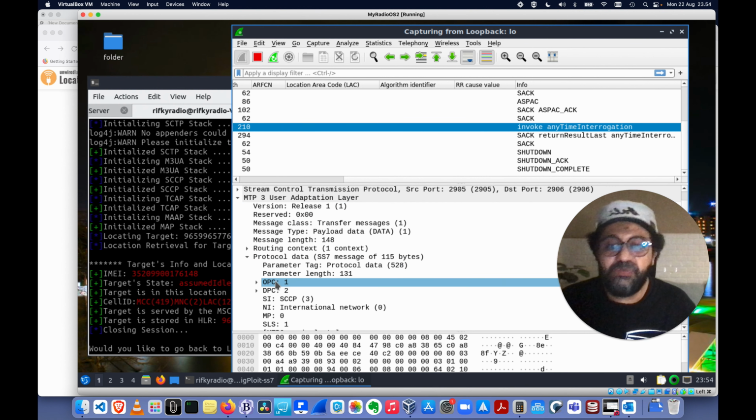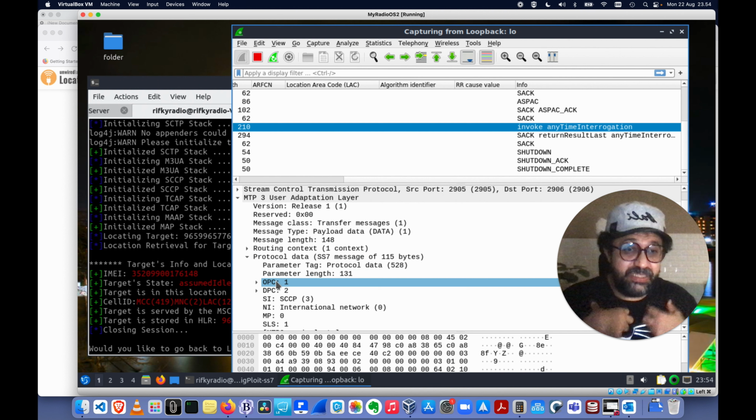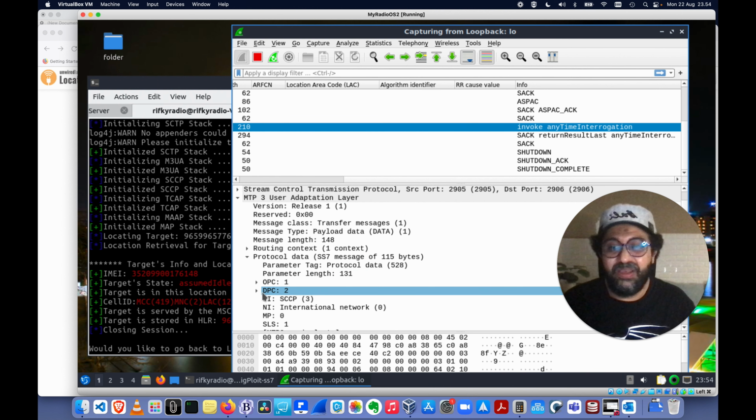Protocol data, this is one. The PC1, the PC2, originating PC, this one. Destination point code, this one, because we are sending here, right? If this one, the OPC and DPC will be vice versa. Correct, this is 0. This is the one in the MTP.